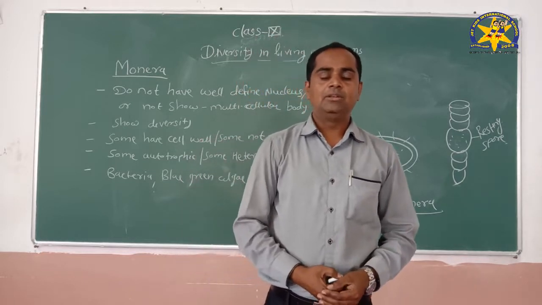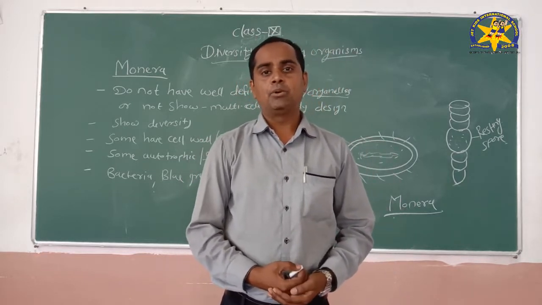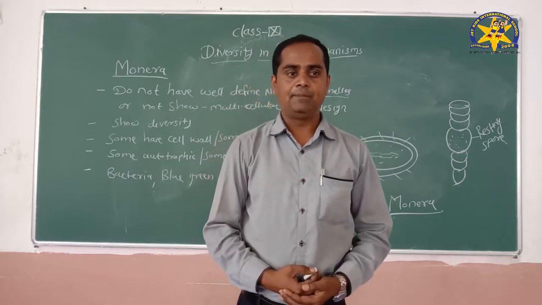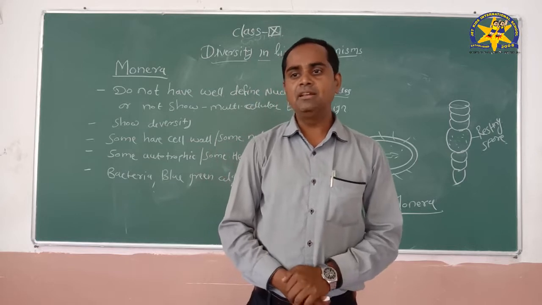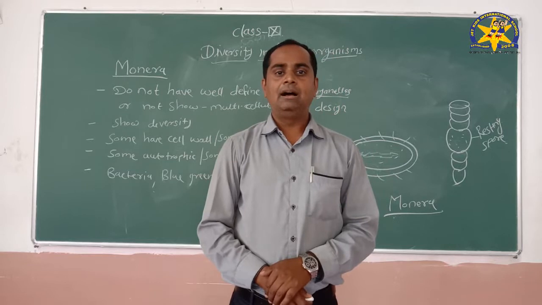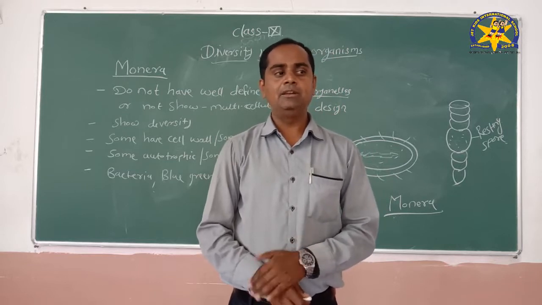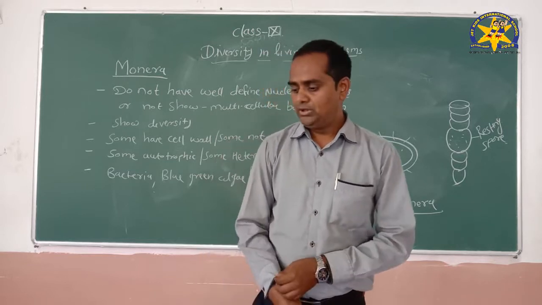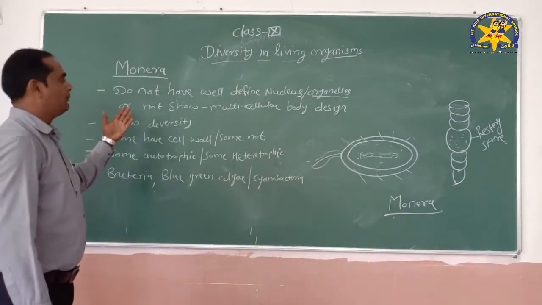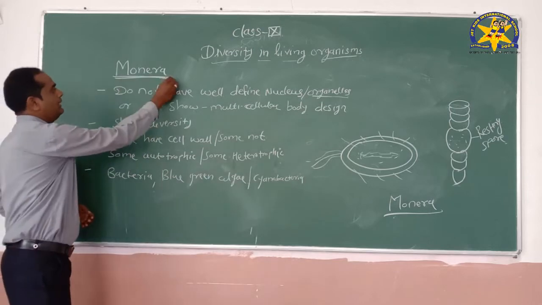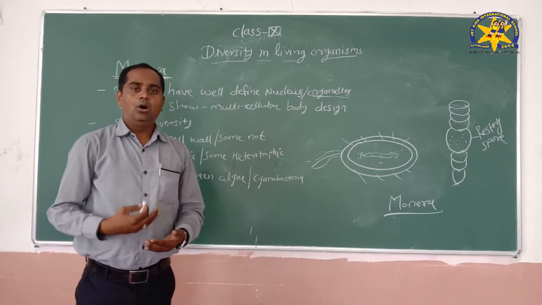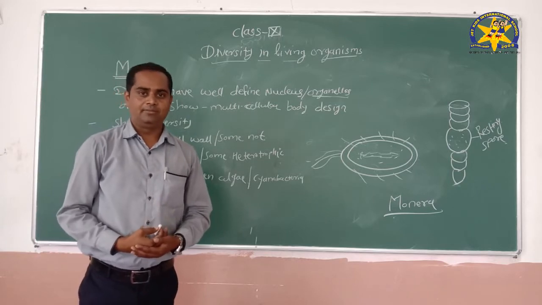As we know, the 5 kingdoms are Monera, Protista, fungi, Plantae and Animalia. Based on their body structure and functions, as I told you last time, they have been classified. So today we are going to discuss the first group, that is Monera. As I said in the morning, in this group all bacteria are included.